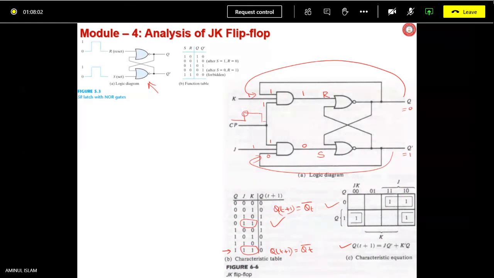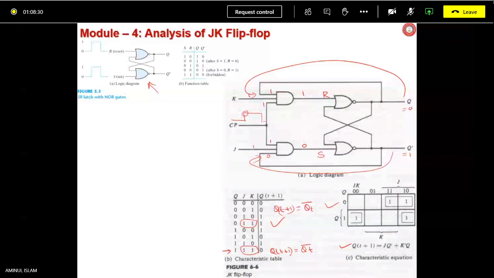This is the problem in the JK flip-flop. It may toggle more than once, which means you are not sure what the final output may be. In this state, J equals K equals 1, toggling occurs. And if your clock pulse is held for longer than the propagation delay, what may happen?